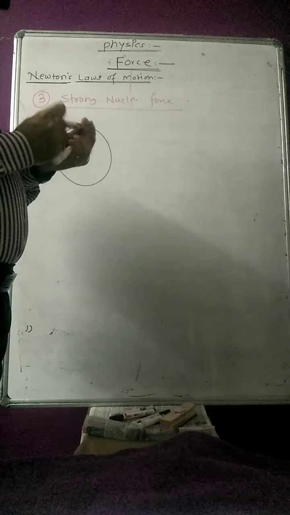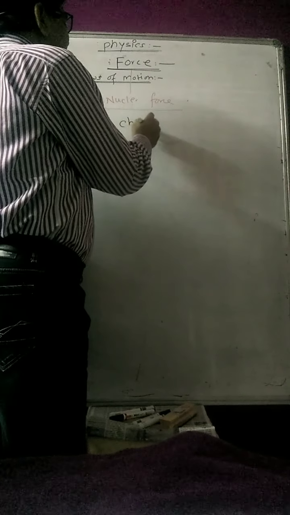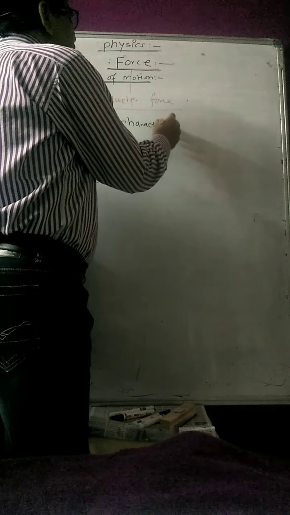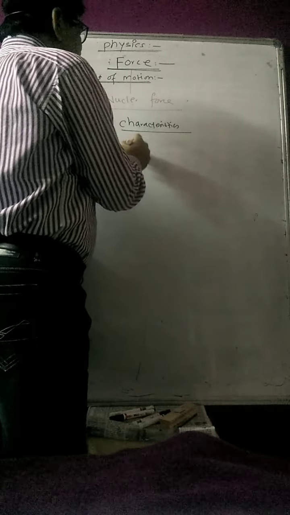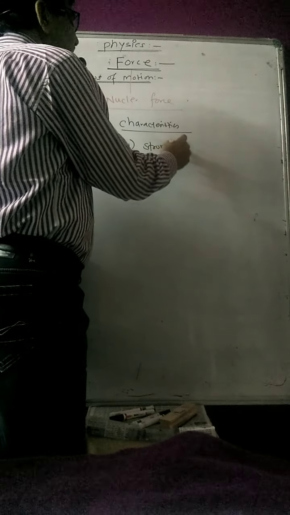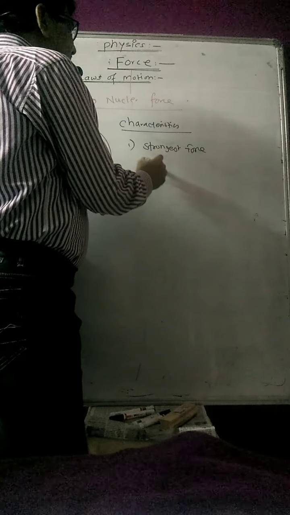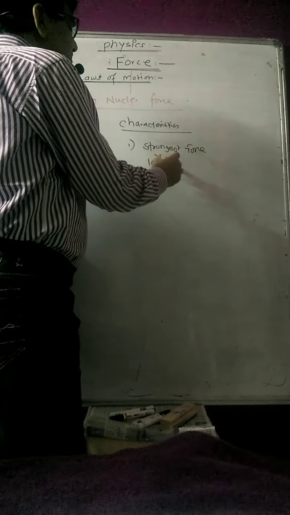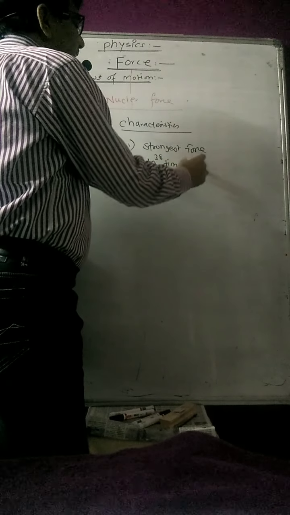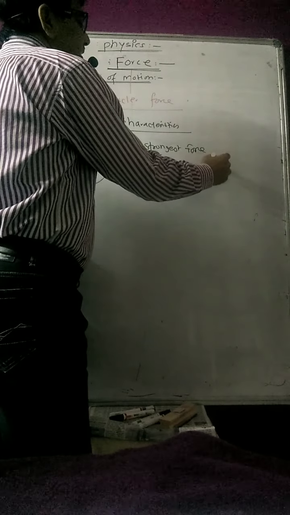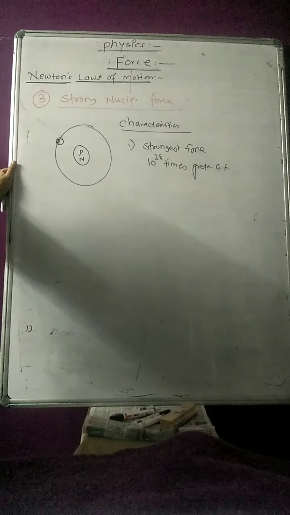Then what are the characteristics of this force? There are a few characteristics like this. This is the strongest force in the universe. How much stronger? It is 10 raised to 38 times greater than the gravitational force.